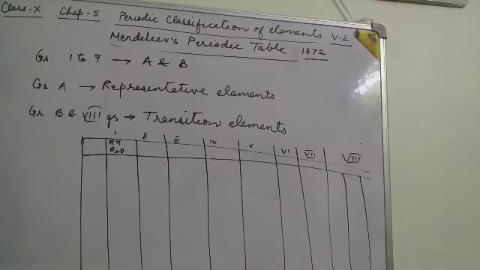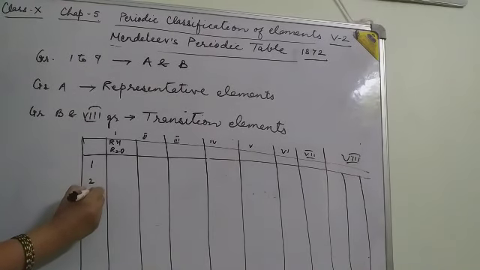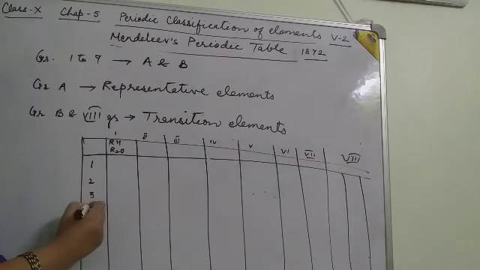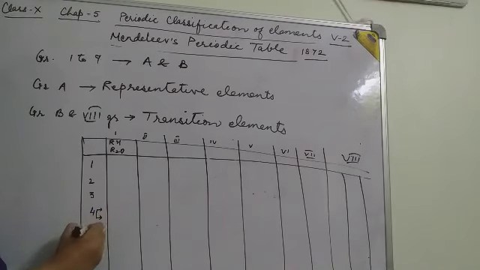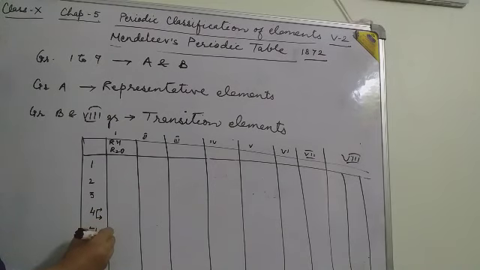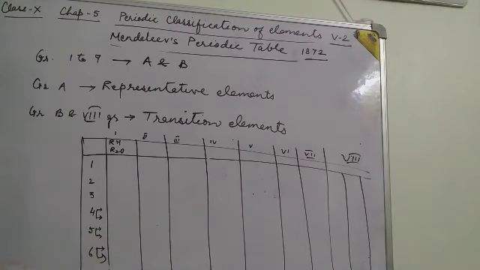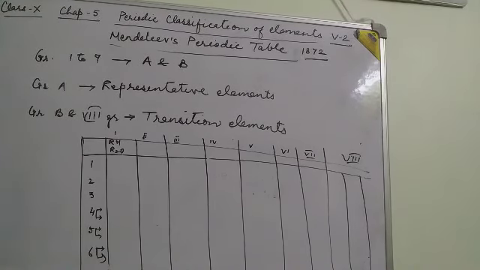Periods 1, 2, 3 are single, and period 4 is divided into 2 series, and 4, 5 and 6 are divided into 2 series, first series and second series.